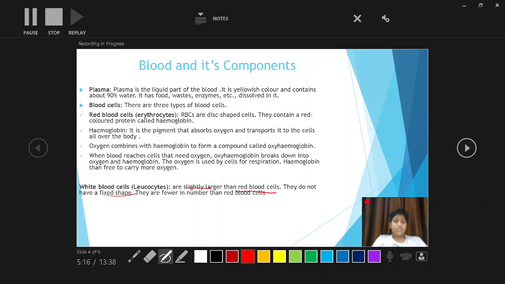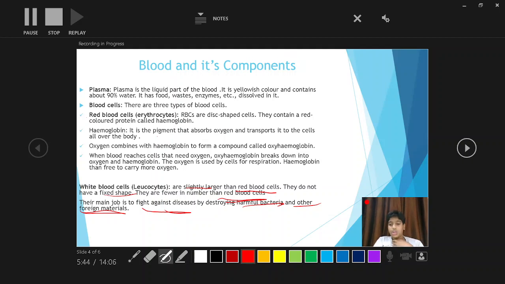Okay, they are fewer in number than the red blood cells. वो कम मात्रा में होते हैं ब्लड में red blood cells के comparison में. So next point, their main job is to fight against disease by destroying harmful bacteria and other foreign materials. Foreign materials means materials that come from our mouth.